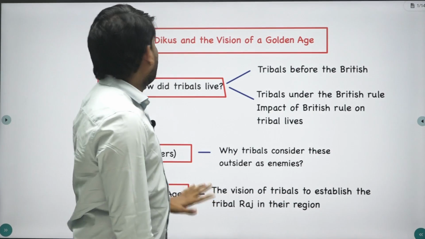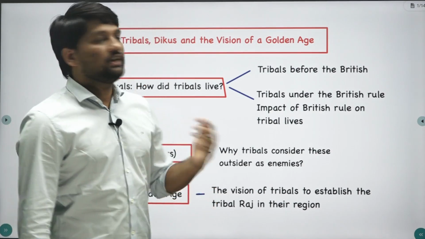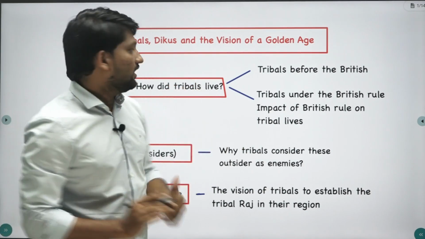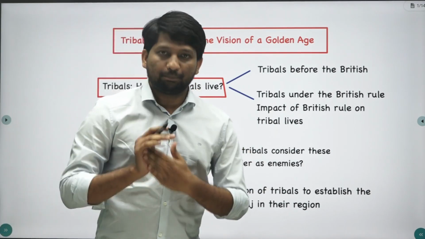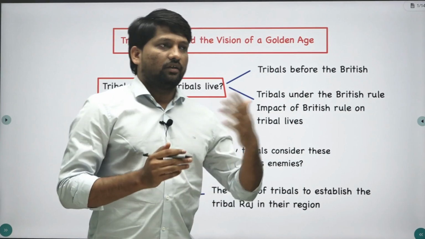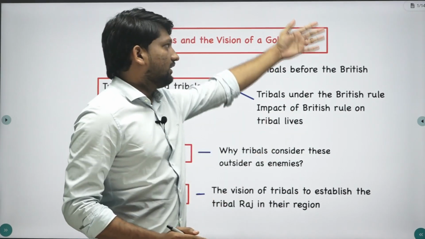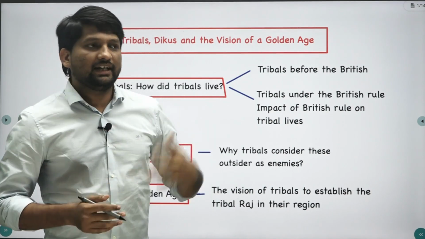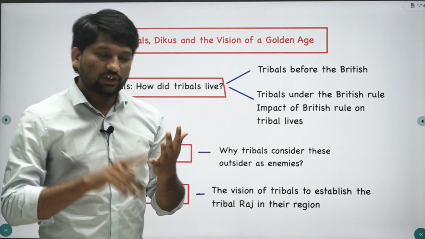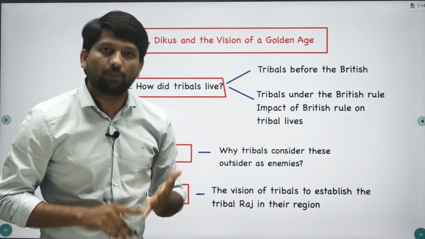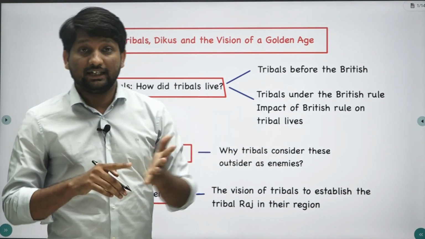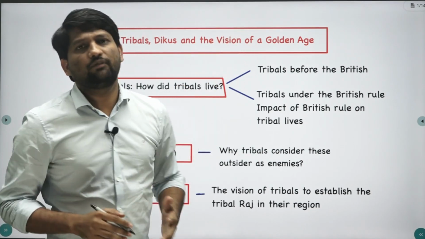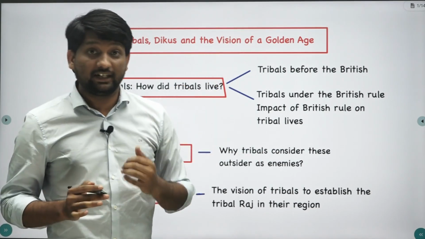So this is the fourth chapter, and in this chapter we are going to learn how the East India Company or British rule in India affected the tribal people. So remember, when the East India Company started trade in India and finally became a political power in India, they devised various policies like socio-cultural policy and economic policy. They also introduced English as a medium in education. So these various policies affected various sections of people in India.